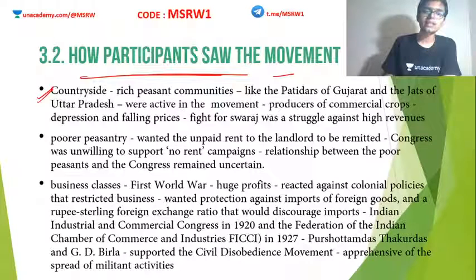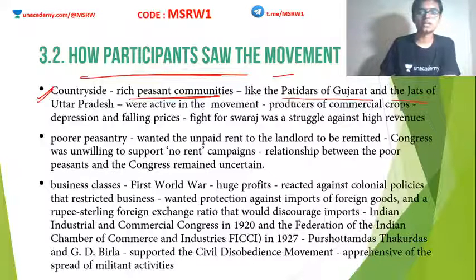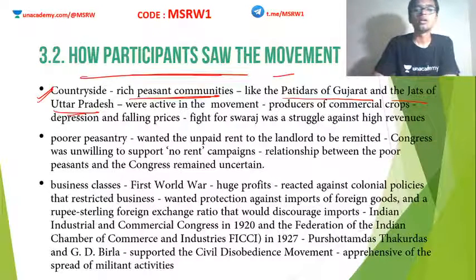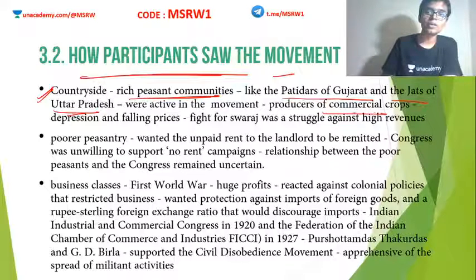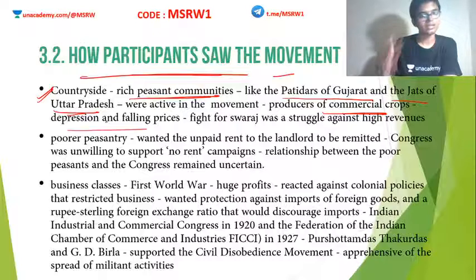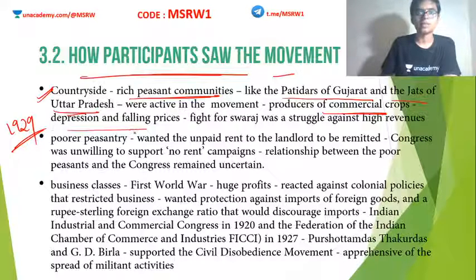In the countryside, that is the rural area, the rich peasant communities like the Pattidars of Gujarat and the Jats of Uttar Pradesh, for these people, the movement was very much important. So they actively participated in this movement. Why? Because these were producers of commercial crops. Okay, so they were depressed, because of the global depression that started in 1929 and the falling of prices.